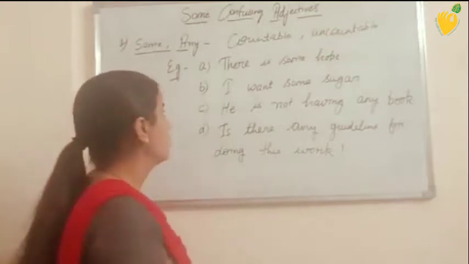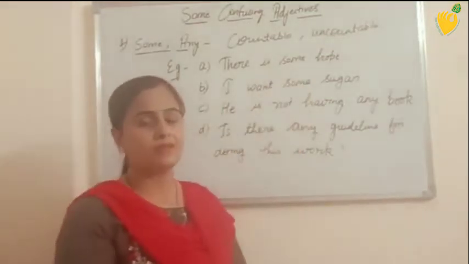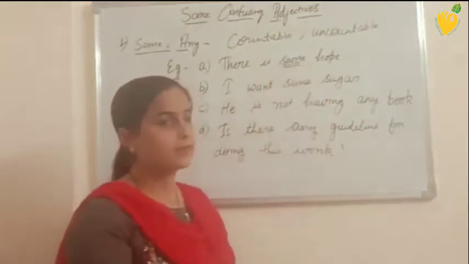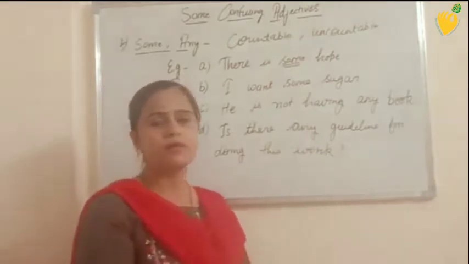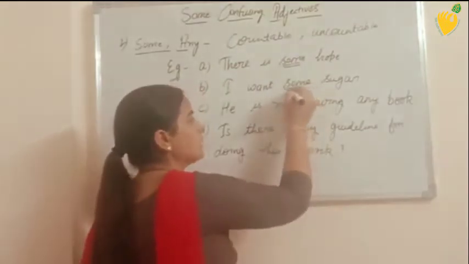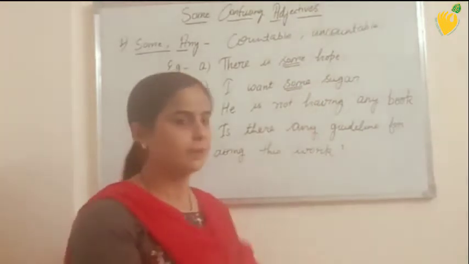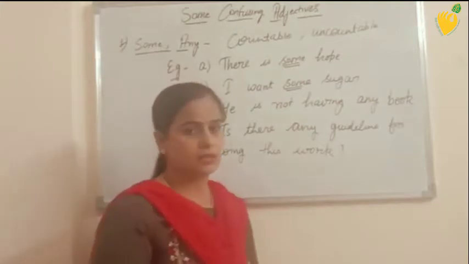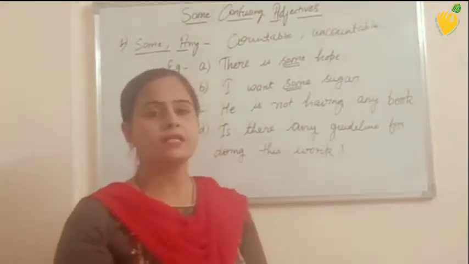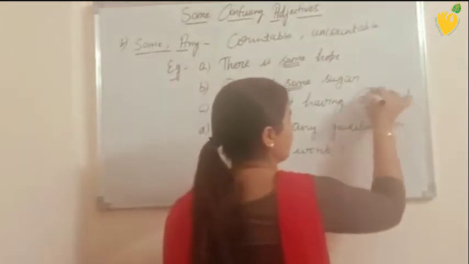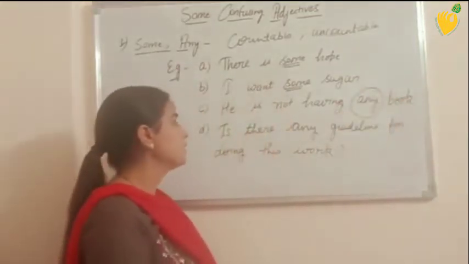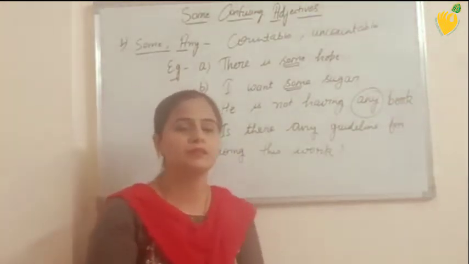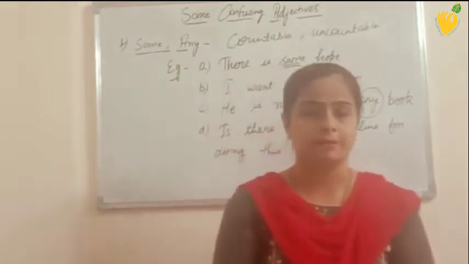Look at the examples. There is some hope. In this sentence, we are talking in a positive sense, so I have used here some. Next example is I want some sugar. Here also, this sentence is giving a positive meaning. Next example, he is not having any book. Here we are talking in a negative sense, so here I have used any. And the next example is, is there any guideline for doing this work? So basically this is the difference between some and any.